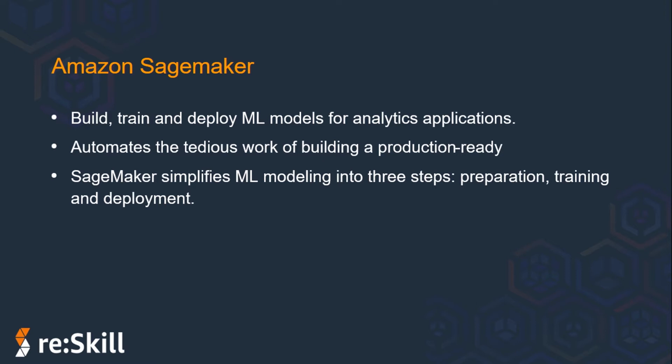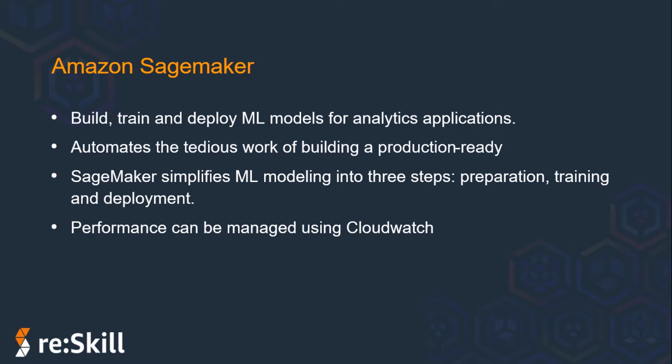It simplifies ML modeling into 3 steps: preparation of data, building the model, and then training and deployment. We will discuss all these 3 steps in detail in the next slide. SageMaker deploys across multiple availability zones, performs health checks, applies security patches, sets up AWS auto scaling, and also establishes secure HTTPS endpoints to connect to an application. A developer can track and trigger alarms for changes in production performance via Amazon CloudWatch metrics, so you can monitor it very well using CloudWatch.